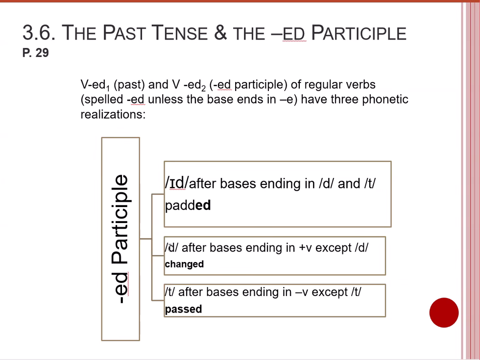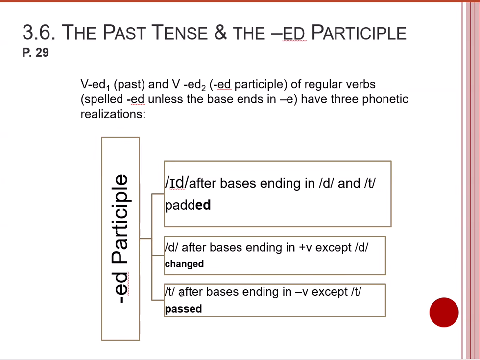Or it can be realized as d after bases ending in voiced consonants, except for d, because if you have this d sound, it would be realized as the first case. So pay attention. Like the verb change, the sound j is voiced. So when we want to add this ed, it would be realized as d: changed, changed.